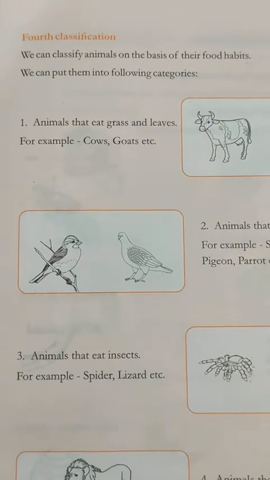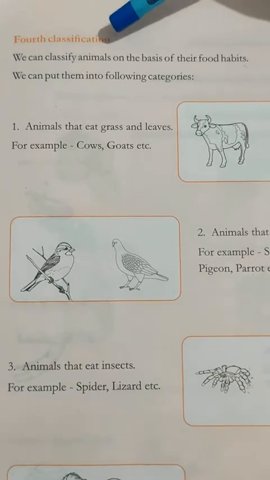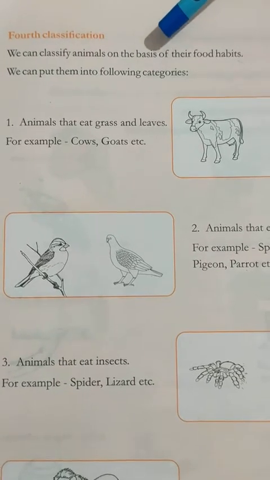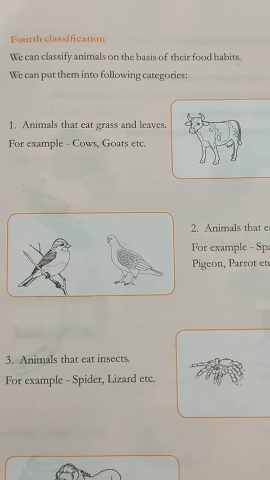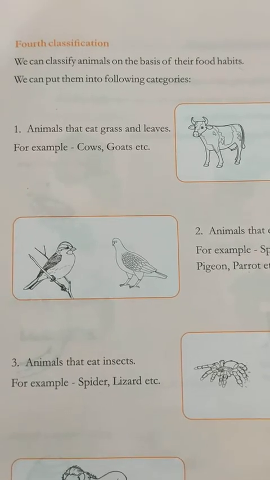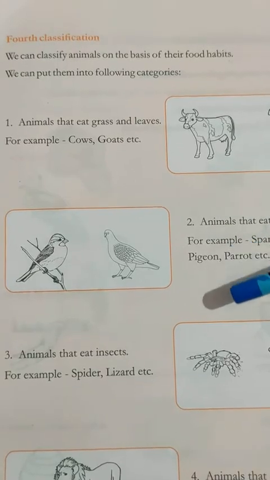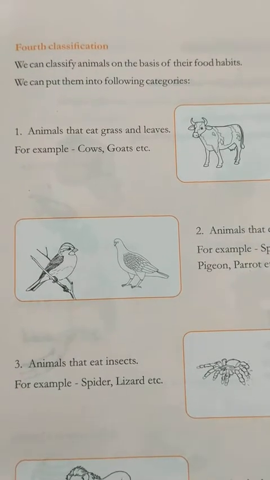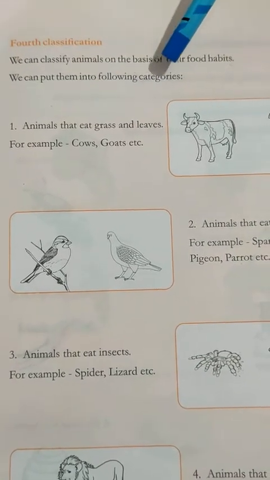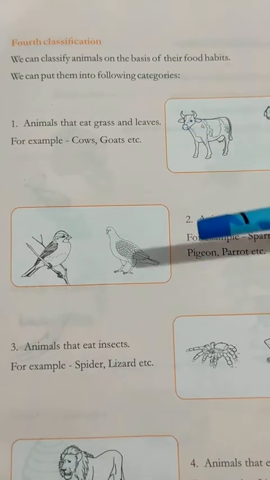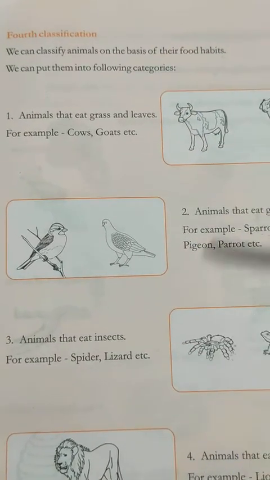Let's read. We can classify animals on the basis of their food habits. According to the food habits, we can separate the animals because of the different food they love to eat. We can put them into the following categories.